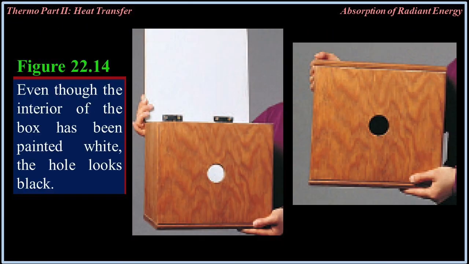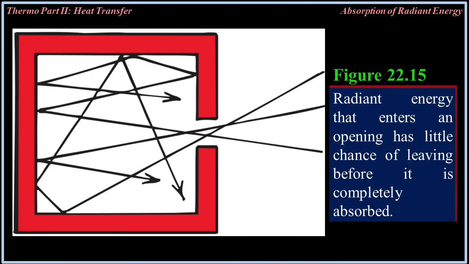Openings appear black, as in figure 22.14, because the radiant energy that enters is reflected from the inside walls many times and is partially absorbed at each reflection until very little or none remains to come back out. You can see this illustrated in figure 22.15.